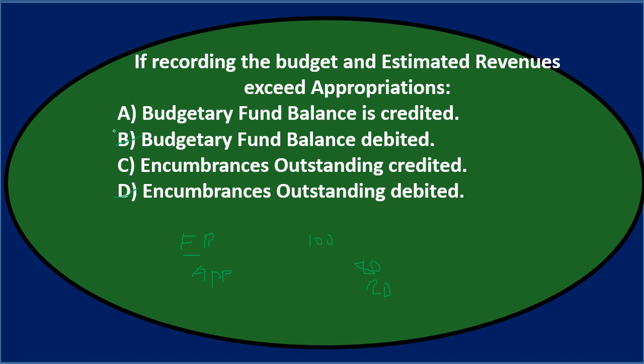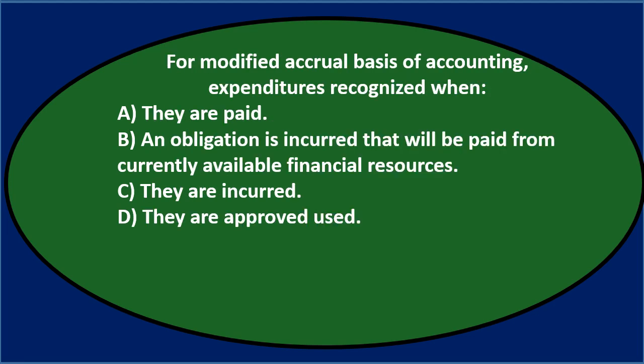That's kind of like the equity account that we would think of the name for if we were going to make one up to post the budget, which is going to be a credit to the budgetary fund balance. So that's going to be the credit. Final answer A: if recording the budget and estimated revenues exceed appropriations, A, budgetary fund balance is credited. Next question.